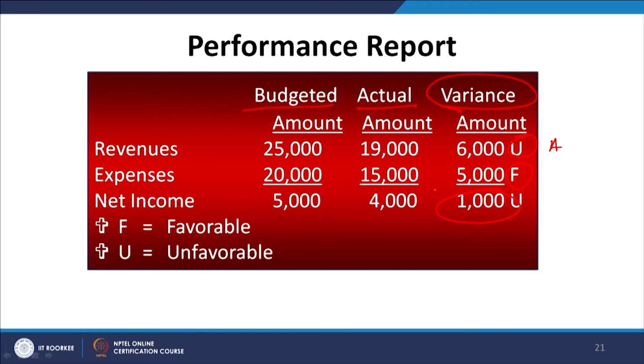There might be a reason that when you sell it in the market, there are two important reasons for the variances. First one is the quantity, number of units we want to sell in the market, and second is the price at which we want to sell in the market. Now if you go for the detailed analysis under the management accounting process in the firms, we try to find out that, for example, we had decided to sell 25,000 units and one unit's selling price we thought of 1 rupee. Right. So our sales expected about 25,000 rupees.